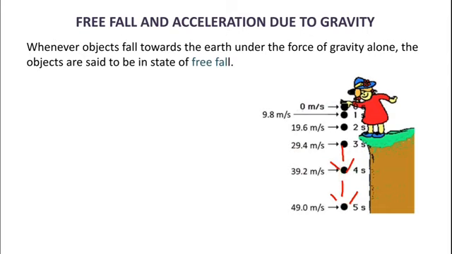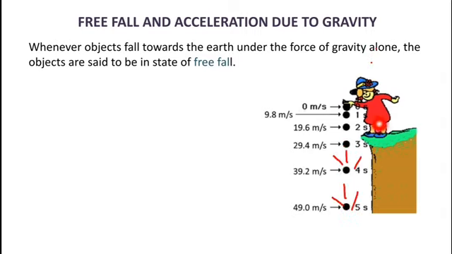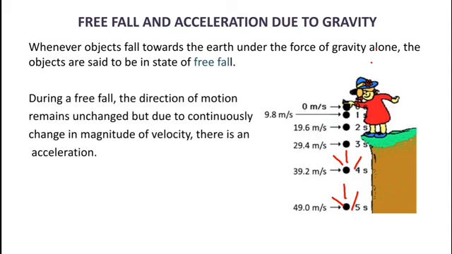Okay? And you know, acceleration is defined as rate of change of velocity. Whenever there is a change in velocity, then there must be an acceleration. So from this example of free fall, it is clear that the direction of motion is every time vertically downward, that is, remains constant. But due to change in magnitude of velocity, there is an acceleration. Hence, we can say during a free fall, the direction of motion remains unchanged, but due to continuous change in magnitude of velocity, there is an acceleration.